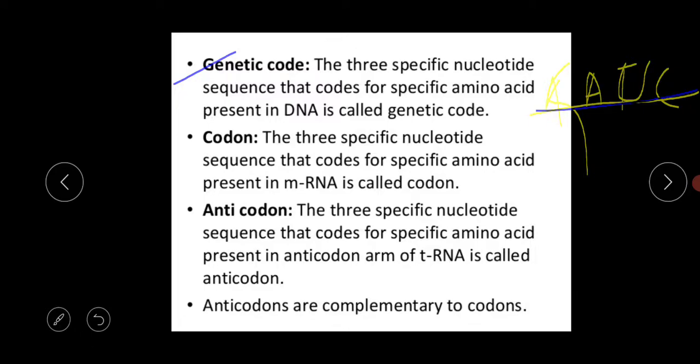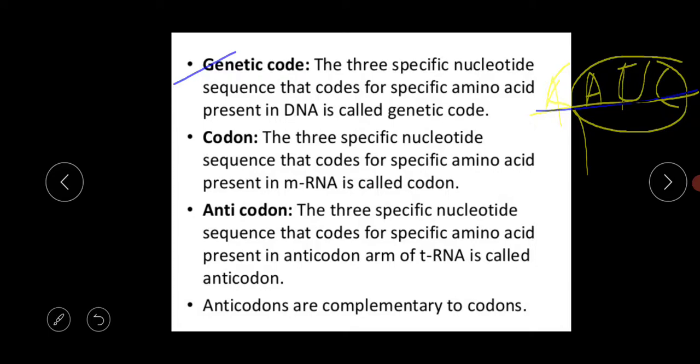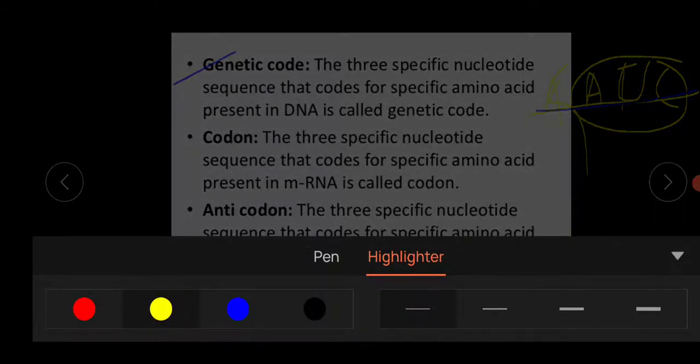The three specific nucleotide sequence that codes for a specific amino acid is called the genetic code. This three specific nucleotide sequence which codes for a specific amino acid is called the genetic code.